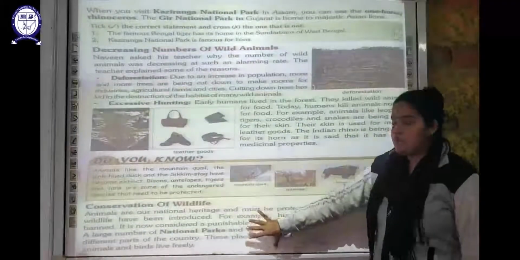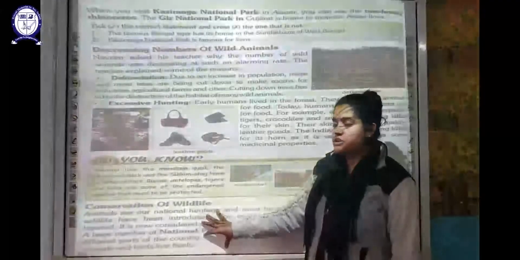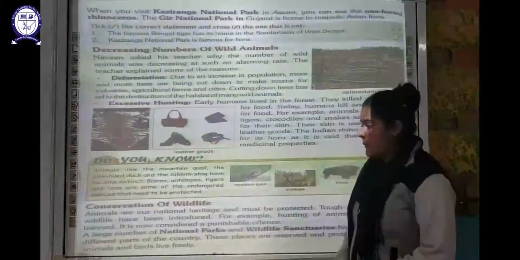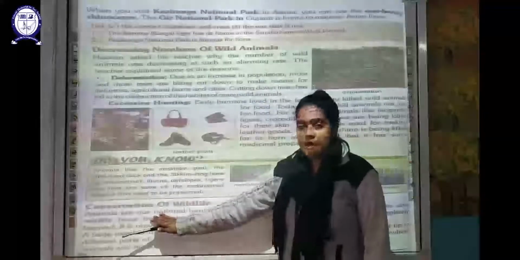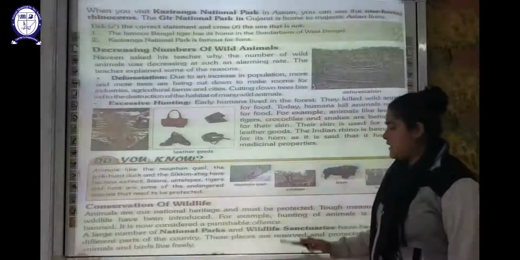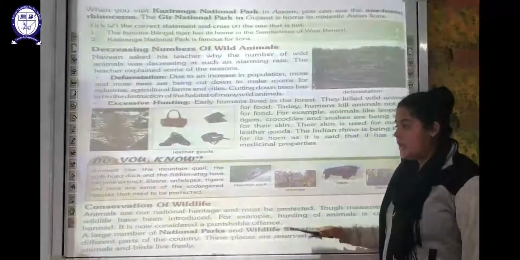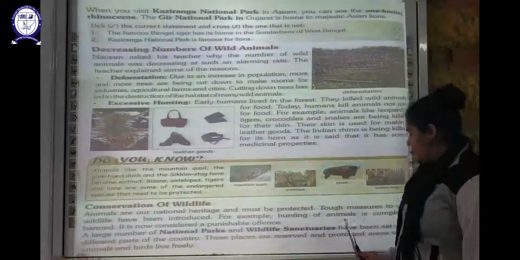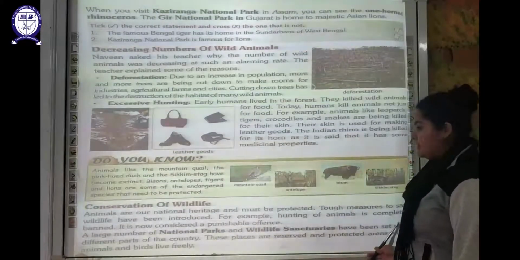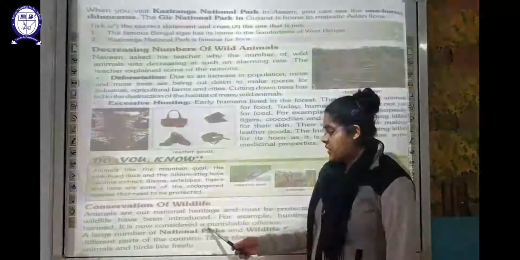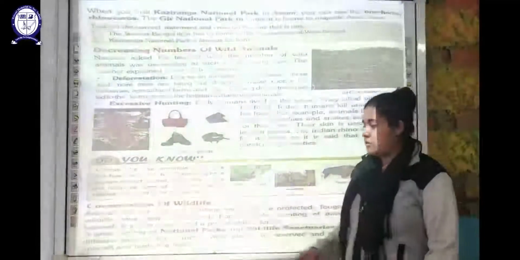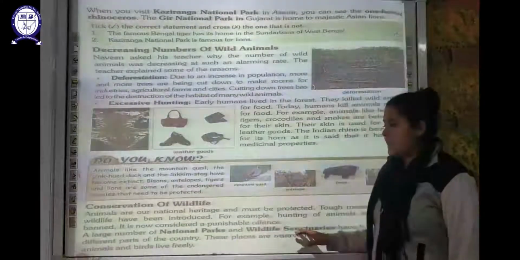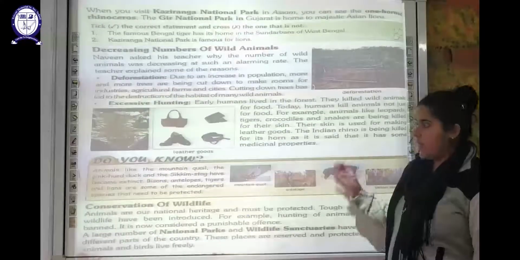Now, the next topic is the conservation of wildlife. How can we conserve wildlife? As you are aware, these animals are our national heritage and they have to be protected. Various measures are being introduced for that. For example, the hunting of animals is completely banned. It is now considered a punishable offence. Nobody is allowed to hunt or kill animals.